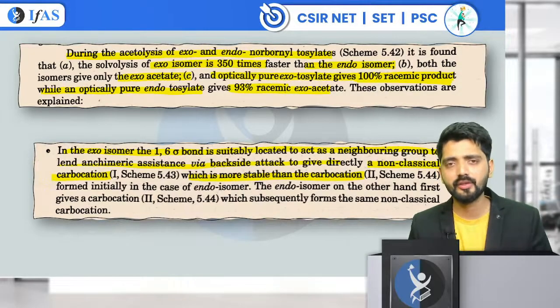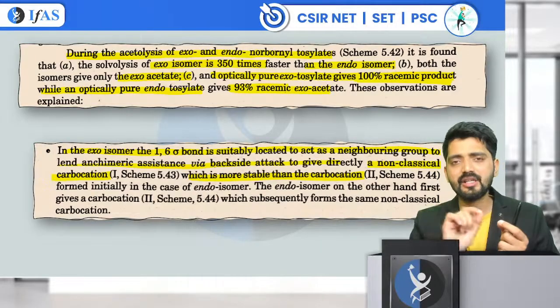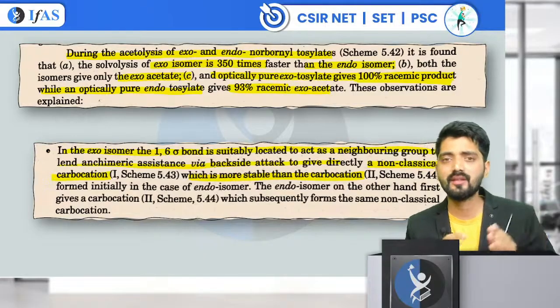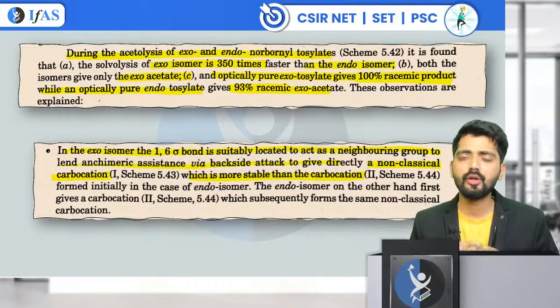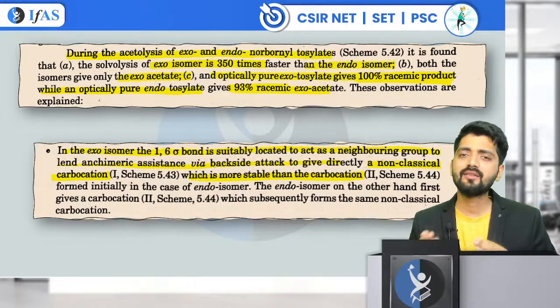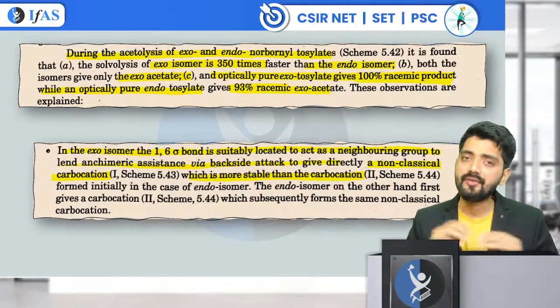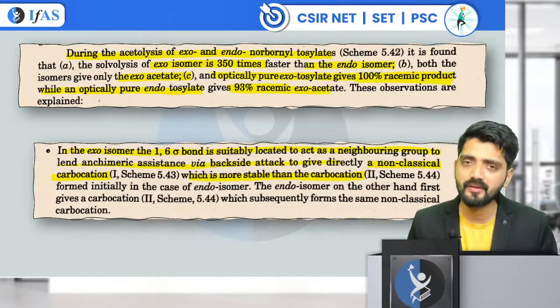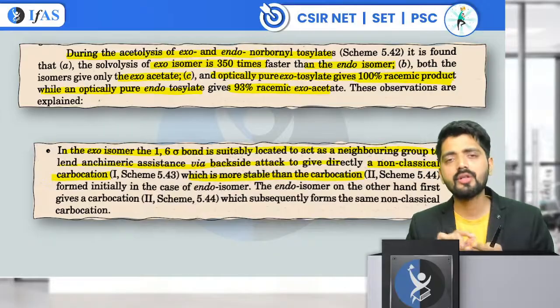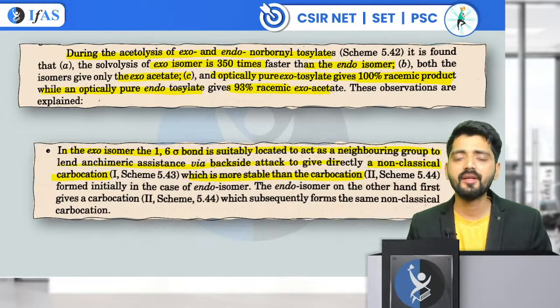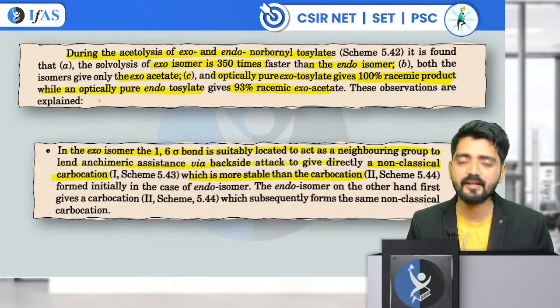Once you have understood the points, make notes, writing everything in your own language. For example, the rate of exo is faster, 350 times. You can also write that the products are going to look similar, but in the case of exo we get a 100% racemic mixture, whereas in the case of endo we get only a 93% racemic mixture. So you need to note down everything in your own language, so that when you revise the notes, you get a better understanding.